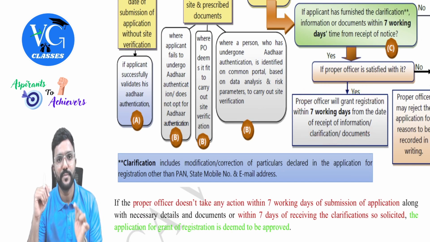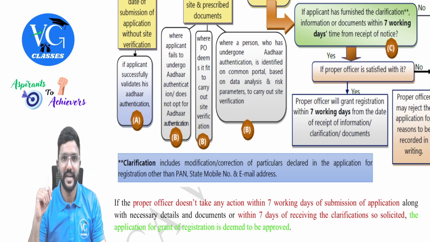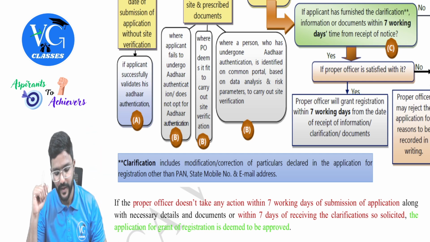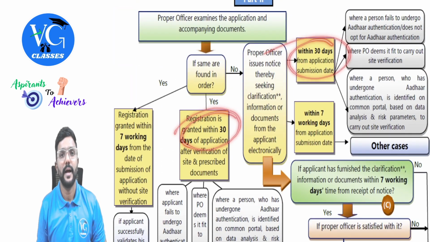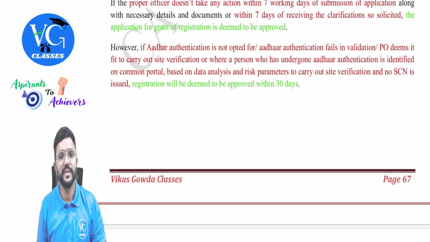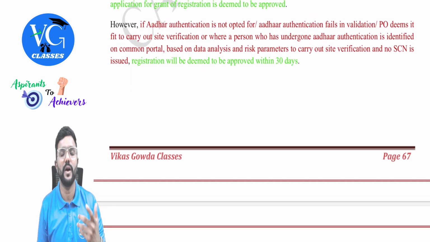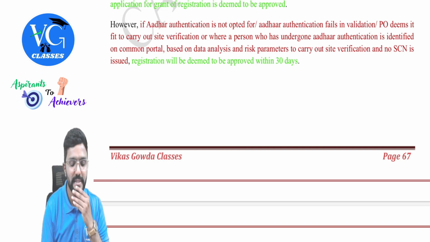So, if he doesn't respond till the end of 7th day, on the 8th day, it is deemed approval. That's all. Okay. Sir, what about this cases? 30 days time is given to the proper officer, no? Yes. So within 30 days, if he doesn't take any call, then it is deemed approval, guys.